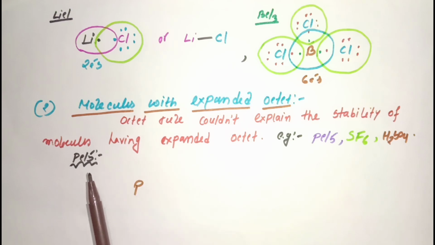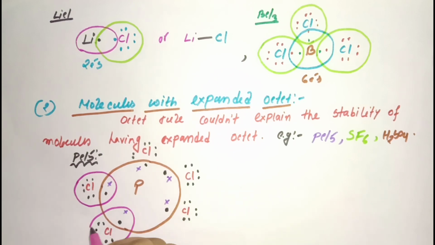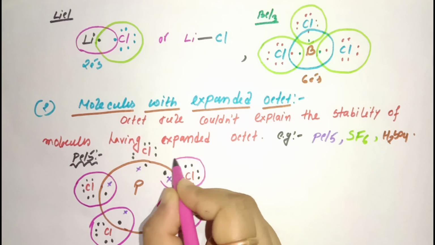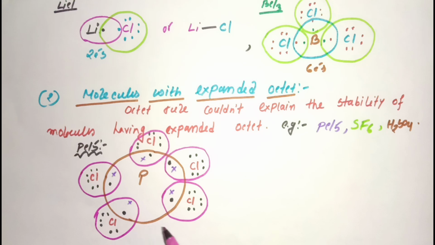See the phosphorus pentachloride molecule. Now we will draw the Lewis dot structure of phosphorus pentachloride. The central atom will be phosphorus, and the other 5 chlorine atoms will act as the terminal atoms of this central atom. These are the 5 valence electrons of the phosphorus atom, and these are the 5 chlorine atoms, in which all the atoms are shared like this.